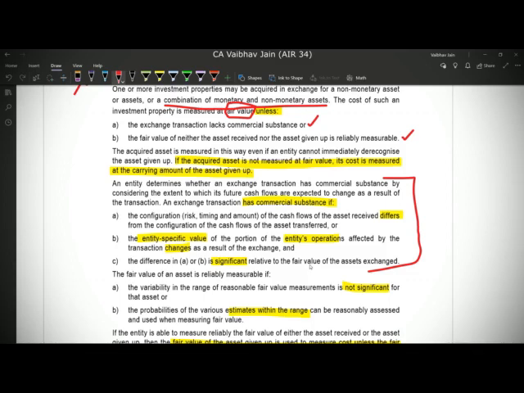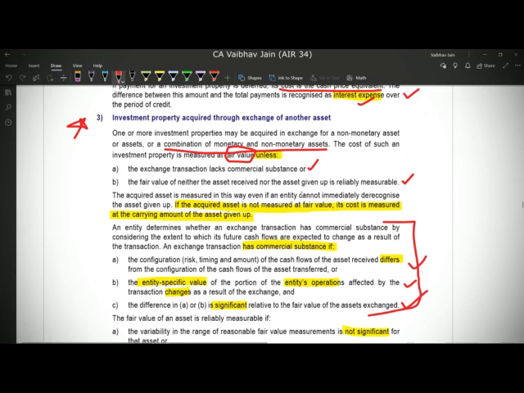So for example, if I am giving up one of my vehicles and in exchange I am acquiring, let's say, machinery, in that case the vehicle was not generating any cash flows, but the machine will generate cash flows through production. So this exchange definitely changed the cash flows, definitely changed the entity's operations, and we can assume that such a change would be significant, and therefore we can assume that the transaction had commercial substance.